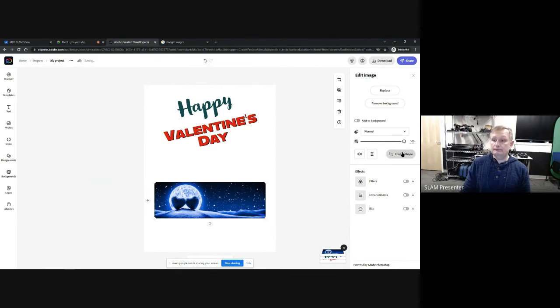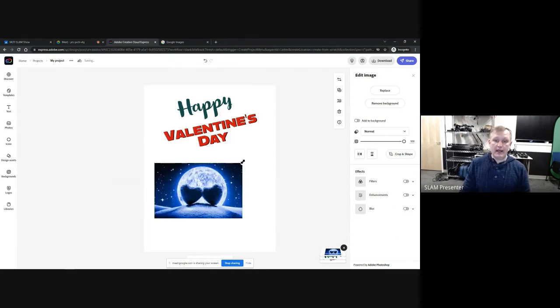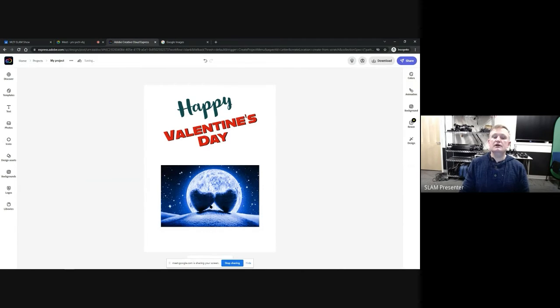I can crop it. If I click crop, I only really want the moon here. I don't want this side over the right side. Let's say I want it more square. I could crop it down, hit enter, and now we'll make it bigger again. So now I've got the same idea of the image, a little bit different.